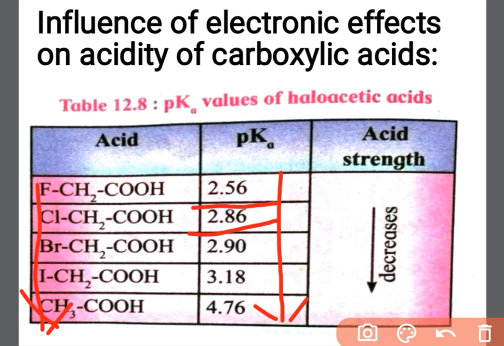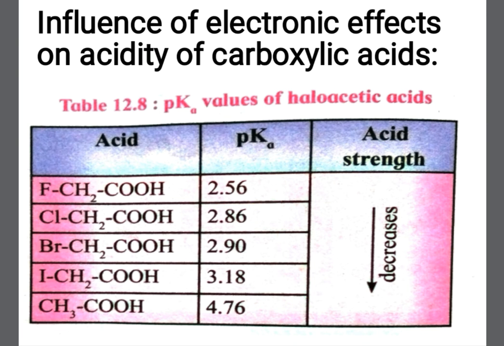Okay, so in this way acidity decreases downward in the table. For chlorine, acidity is higher, and for acetic acid it is less, or its pKa value is higher but acidity is lower. So this is the influence of electronic effect on acidity of carboxylic acid. What is the actual concept? The more electronegative the atom, the smaller the pKa and the higher the acidity. Okay, next.